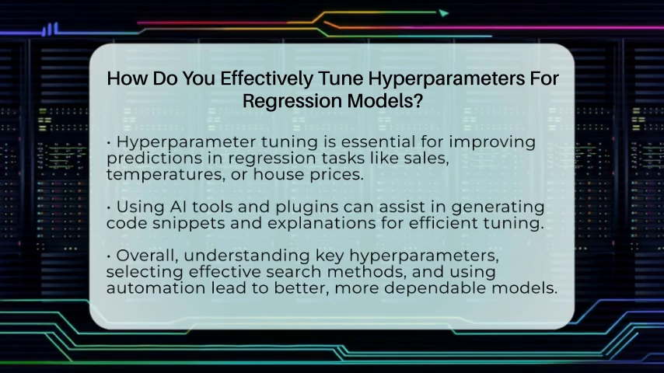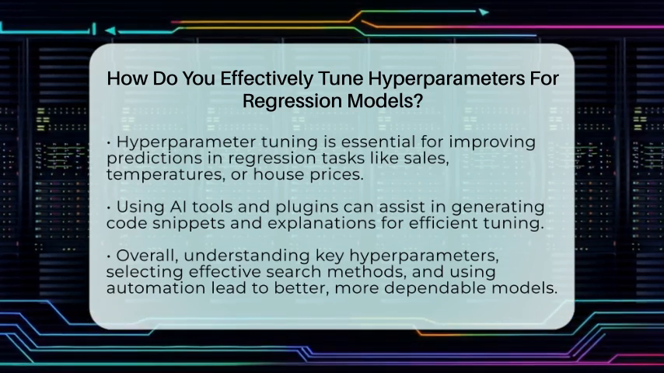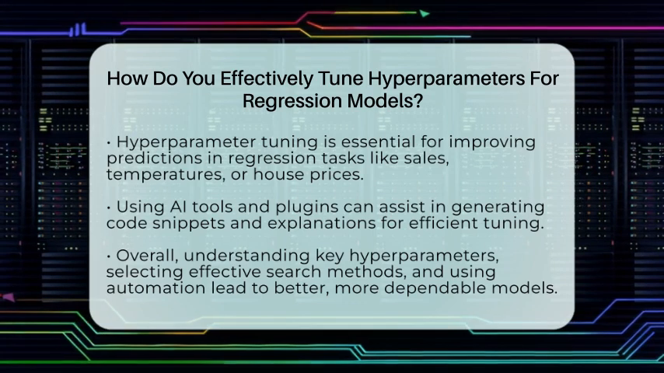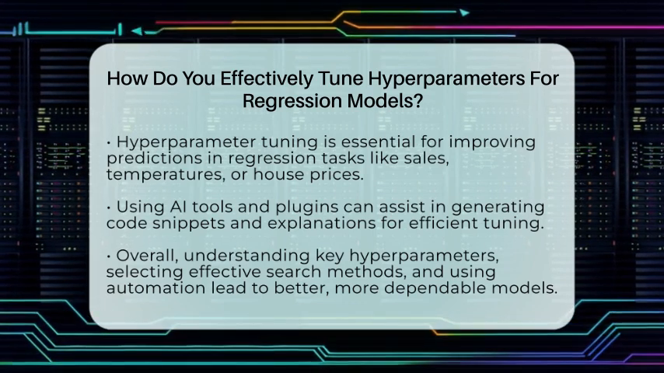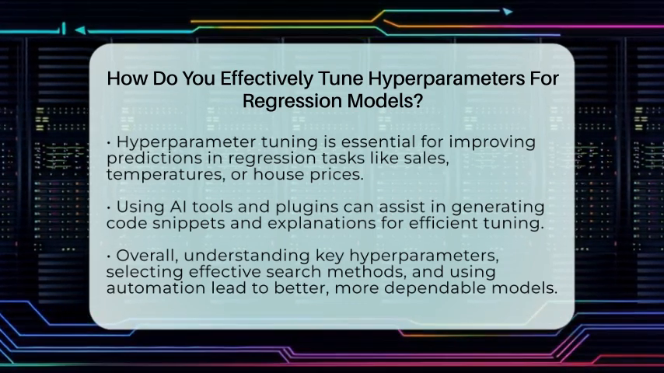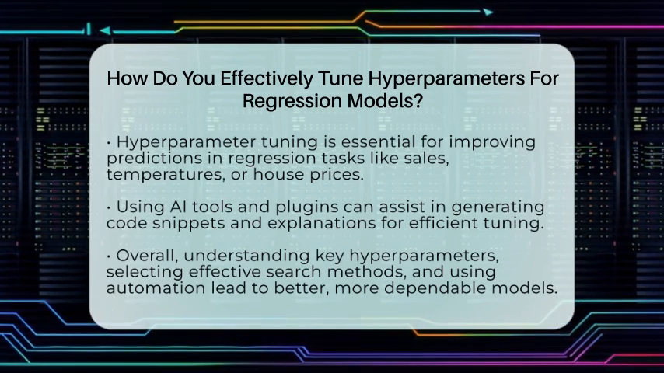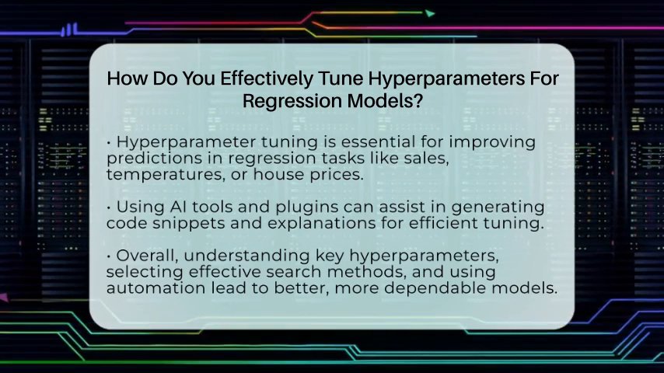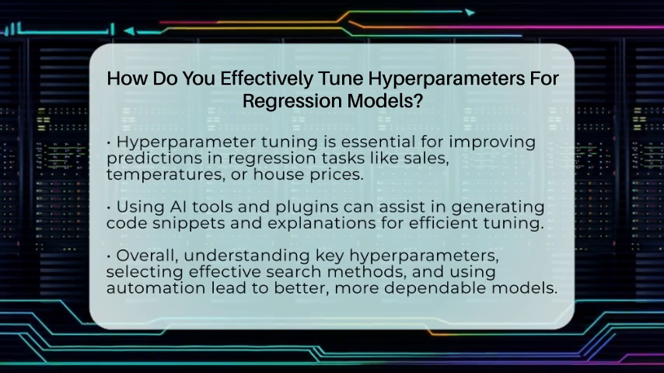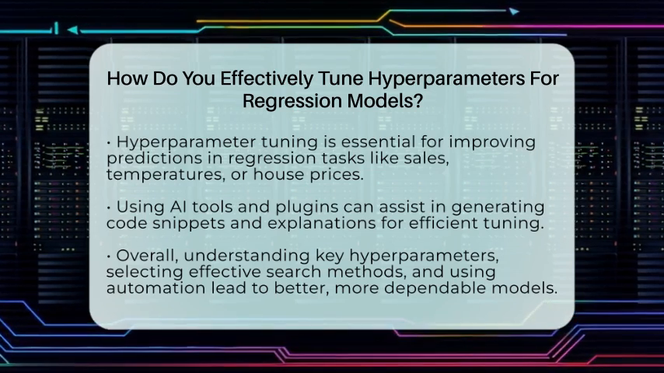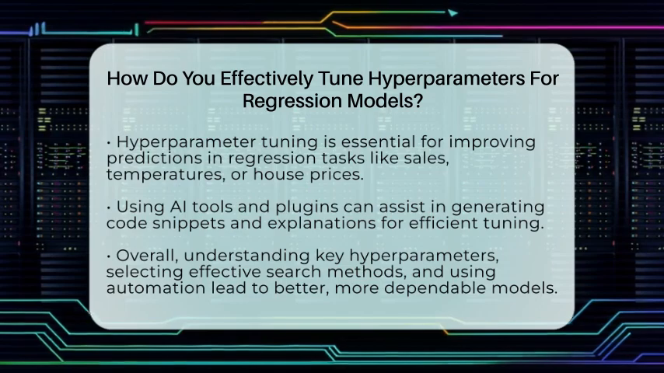tasks. In short, tuning hyperparameters for regression models involves understanding which settings matter, choosing a smart search method, evaluating with proper metrics, and using automation tools to find the best combination. Doing this carefully helps create models that are accurate, reliable, and ready to perform well on new data.